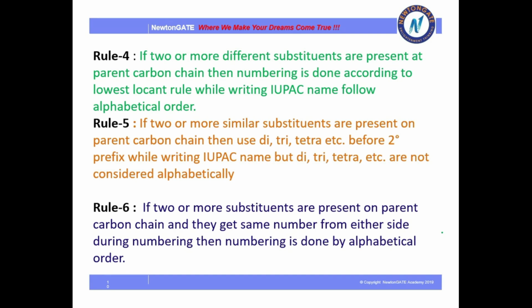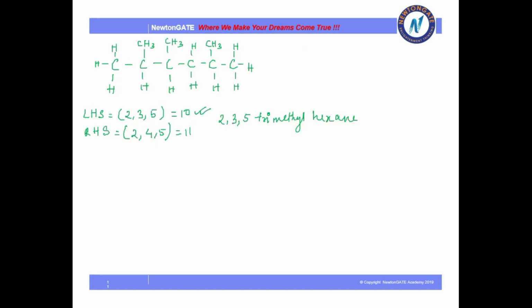Second is, of course, if there are 2 or more of the same type of substituent, as we have seen in the example, then we have to use di, tri, tetra, this type of thing. Next is if 2 or more different types of substituent are present, then you have to use alphabetical order. Let me give you another example where it will be more clear to you.